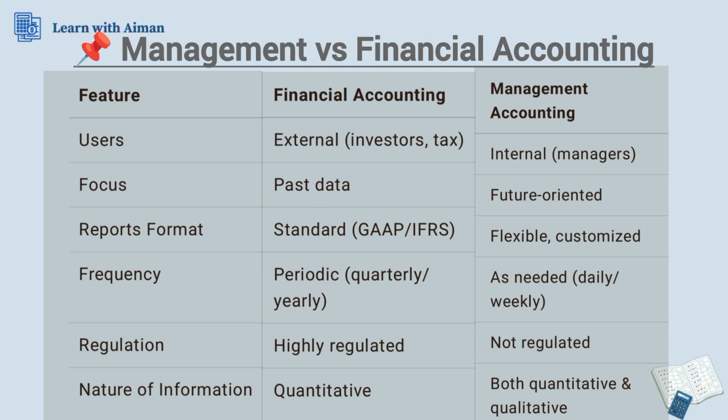Financial accounting's frequency is periodic, like quarterly or yearly, while management accounting's frequency is as needed, like daily or weekly, whatever you need. Financial accounting is highly regulated, while management accounting is not regulated at all. Financial accounting is quantitative by nature, while management accounting is both quantitative and qualitative.